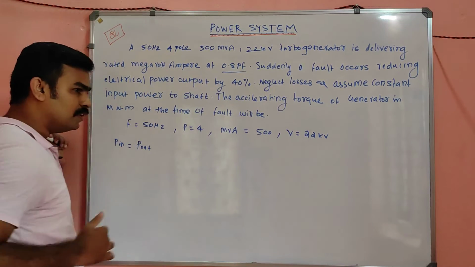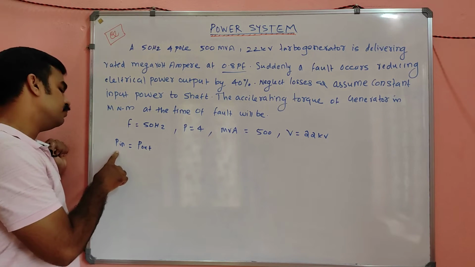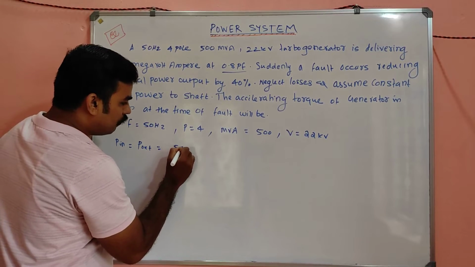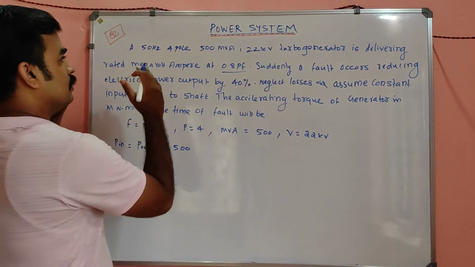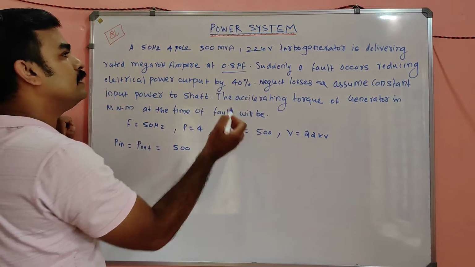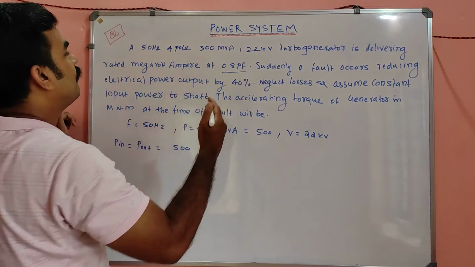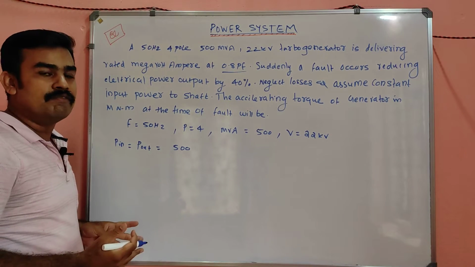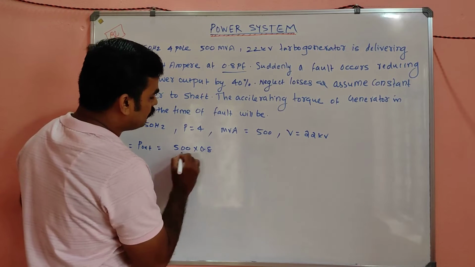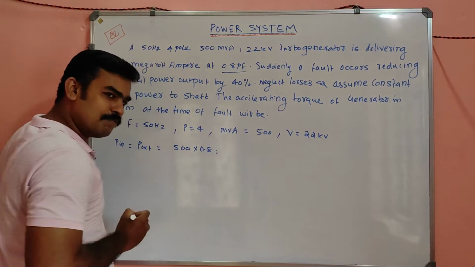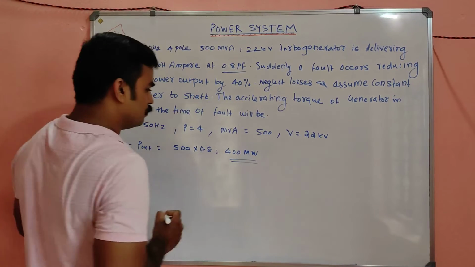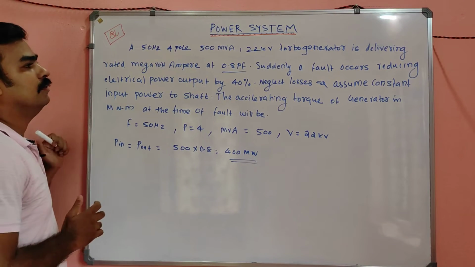Neglecting losses means we can surely assume P input is equal to P output, which is nothing but, my dear, 500 MVA operating at 0.8 power factor, which means from this 500, 500 into 0.8 will be the useful power. That means 400 megawatt is the useful amount of power. That is the first thing you have to learn.